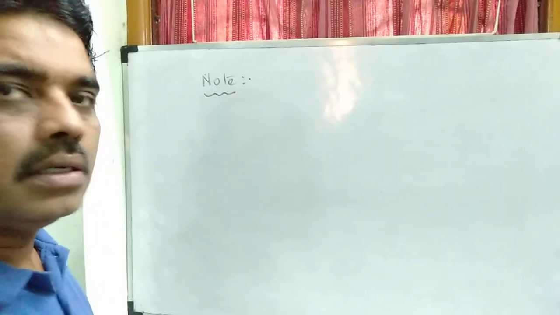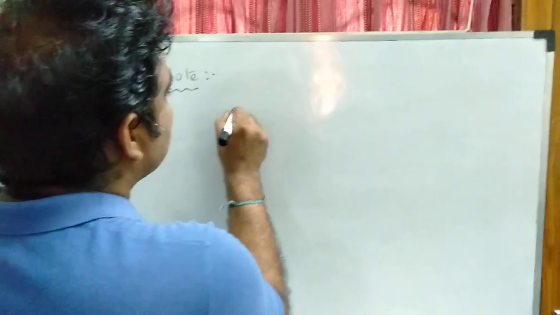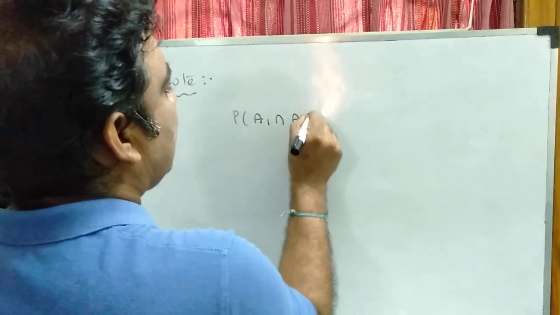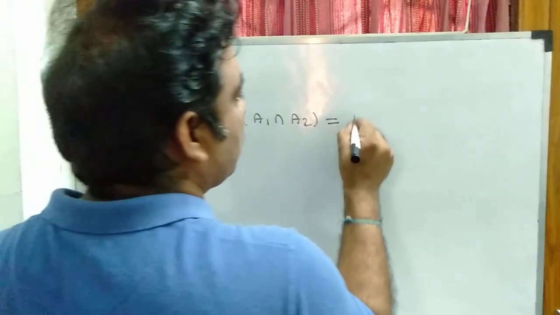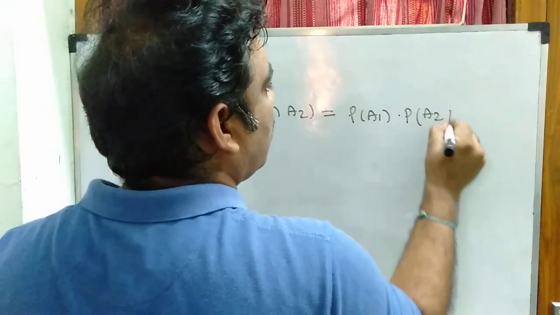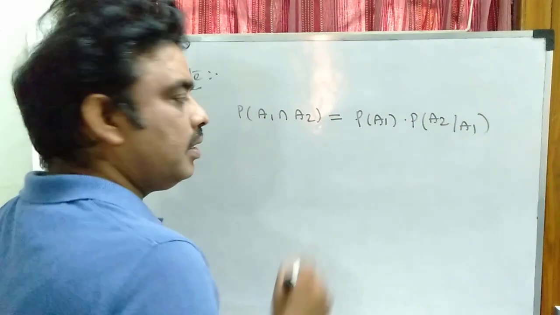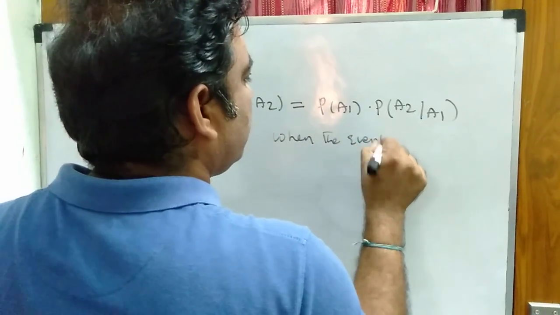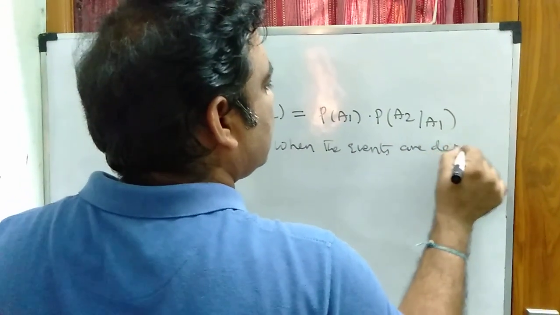See one remark. We know that by multiplication theorem on probability, P of A1 intersection A2 is equal to P of A1 into P of A2 given A1 when the events are dependent.